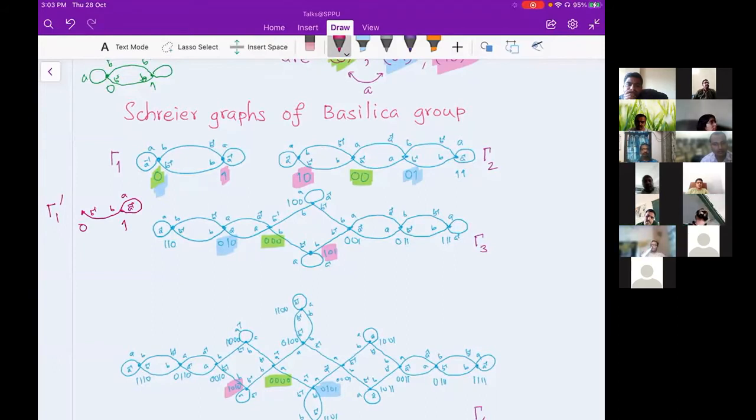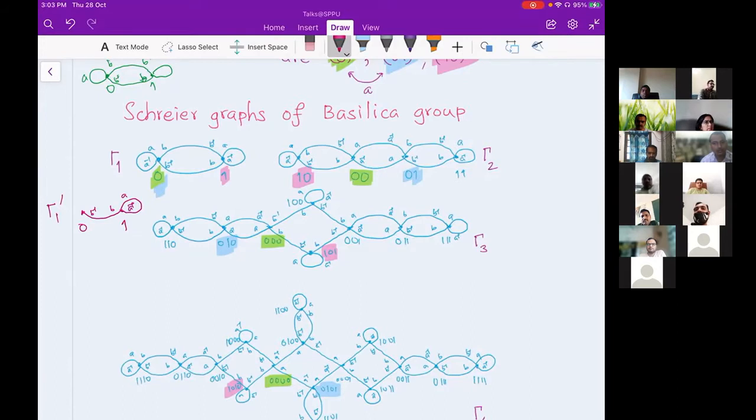Only thing is at the 0, 0, 0 string, I'm removing the A action and B action. So A edge and B edge I'm removing at the 0, 0, 0 vertex. In gamma 1, that 0, 0, 0 sequence is associated to a one length word. Associated one length word is only 0.